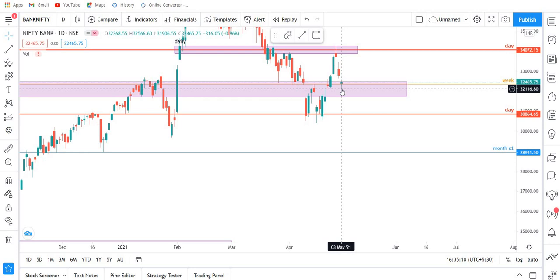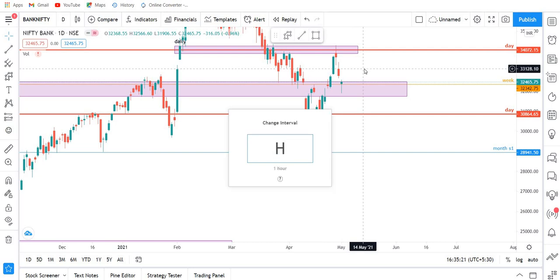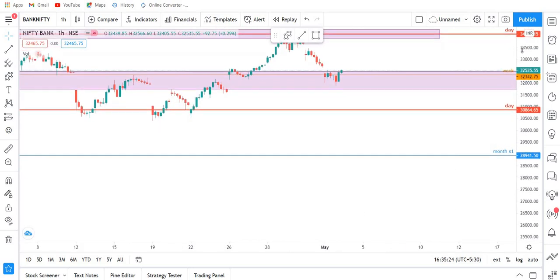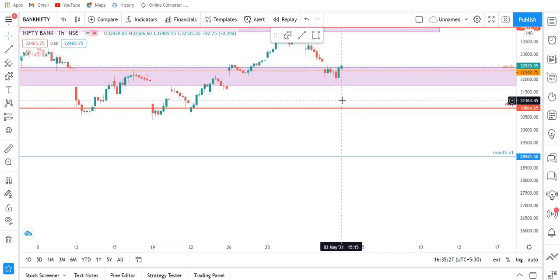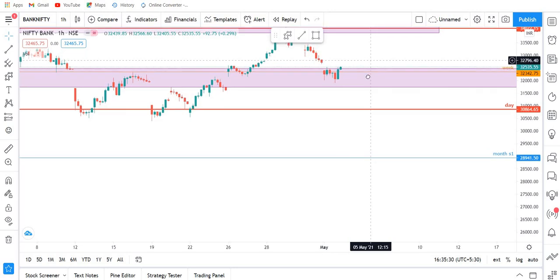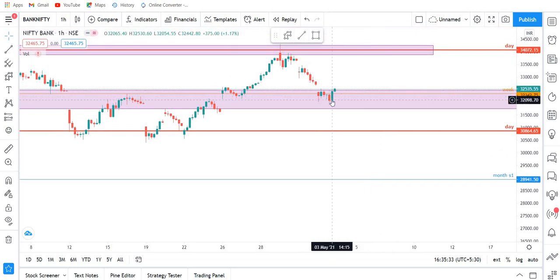I have mentioned this in the previous video also, that Bank Nifty will be bearish, but it will be very difficult for it to go below this support level, as this is a weekly support level. So this is a stronger support level, but the market was bearish today for the Bank Nifty. As you can see, the market tried to go below but could not hold on to it, and went up after several hours of trading near the range. Even two candles were made below this weekly support but could not hold on to it. What I'm expecting is that a little bit of this gap is still not filled by the Bank Nifty. So I'm hoping that tomorrow Bank Nifty will fill this gap, but then again it will try to penetrate this weekly support. These are my expectations from the Bank Nifty.